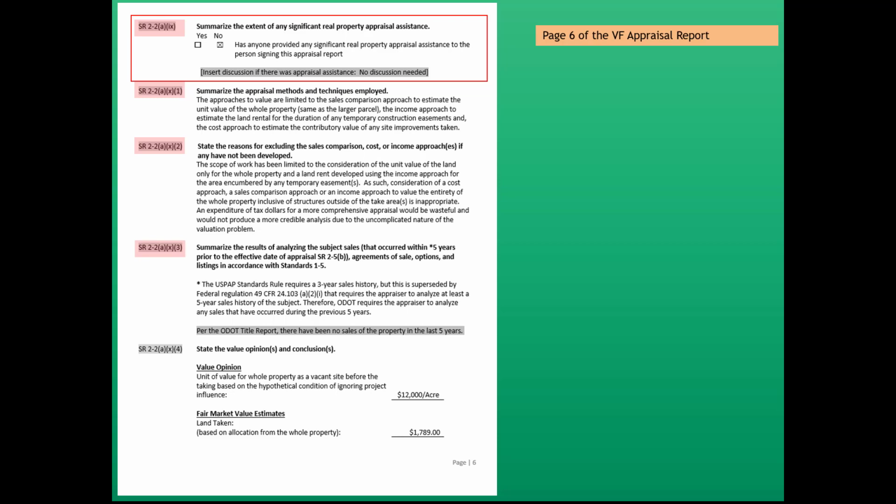But this is superseded by federal regulation, 49 CFR 24.103, paragraph (a)(2)(i), that requires the appraiser to analyze at least a 5-year sales history. Therefore, ODOT requires the appraiser to analyze any prior sales that occurred during the previous 5 years. So, in this case, per the ODOT title report, there have been no sales of the property within the last 5 years. The next USPAP standard for this page is 2-2(a)(x)(4).